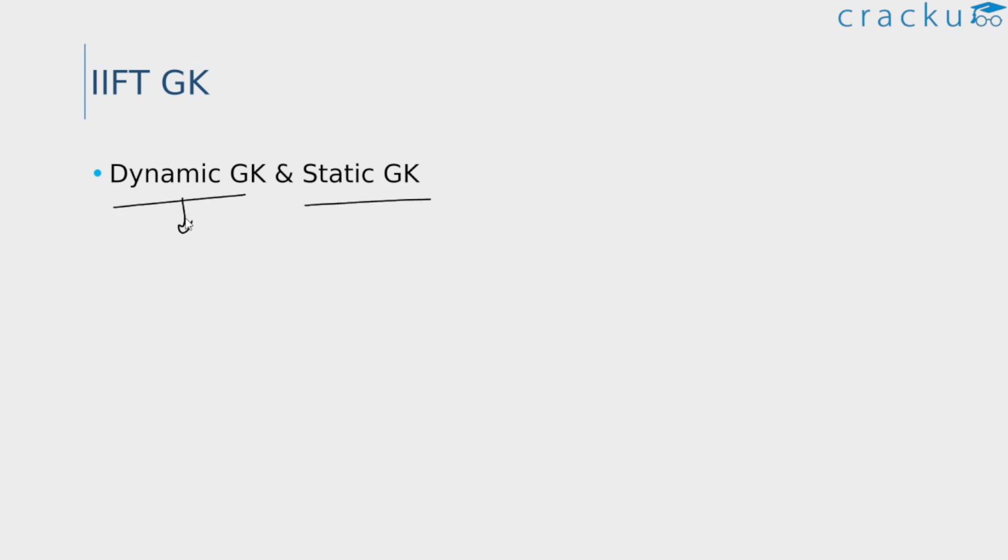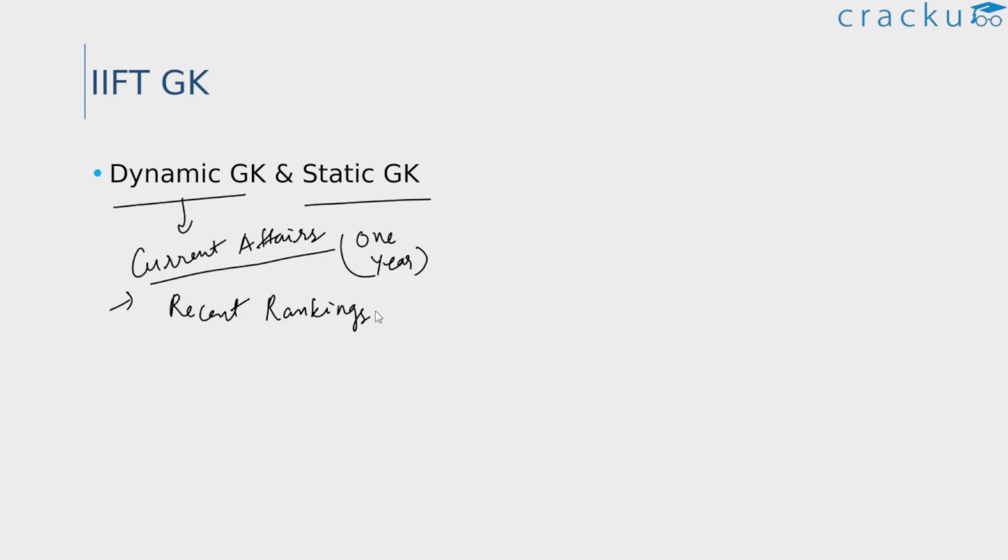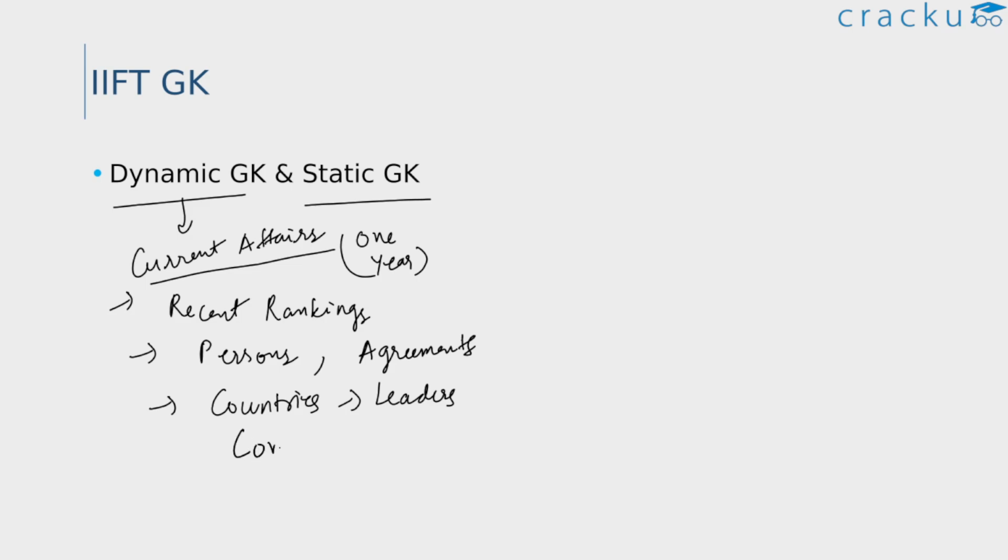So this is more of current affairs. So make sure you are updated with all the current affairs, the recent happenings, especially those events that happened in the past 1 year. Anything related to India's recent position in the rankings is very important. So try to know the ranking of India in various surveys like the ease of doing business and such things. Also read about the persons in the news recently, the major international agreements that happened recently, and also the countries and their current leaders, and also the companies and their leaders